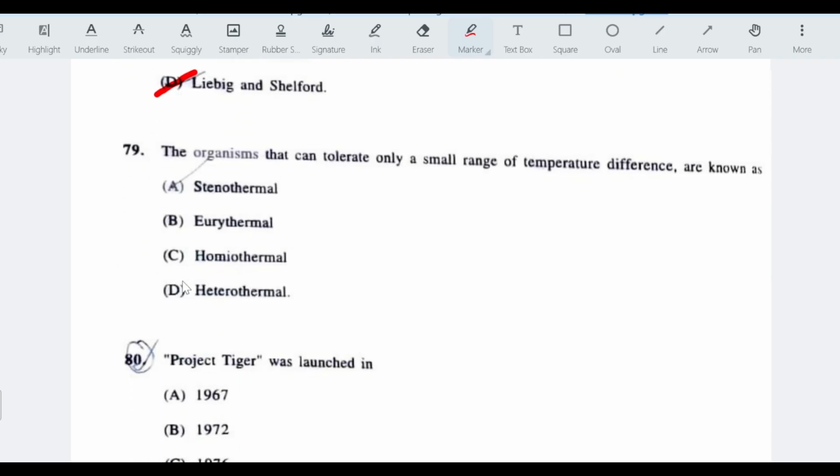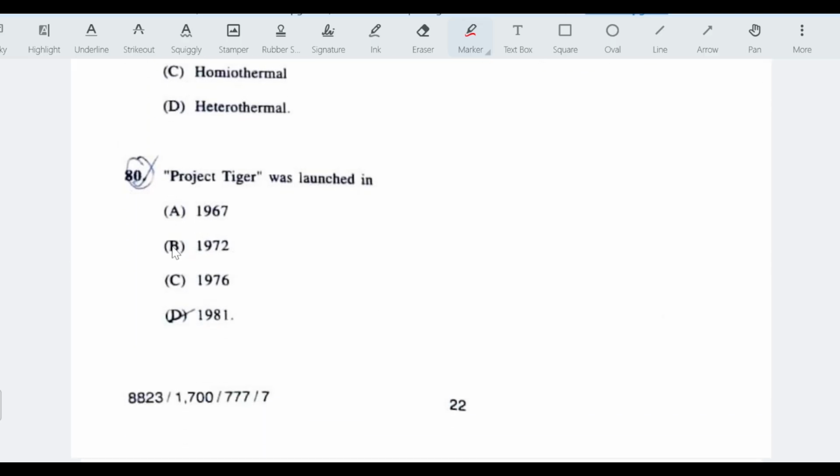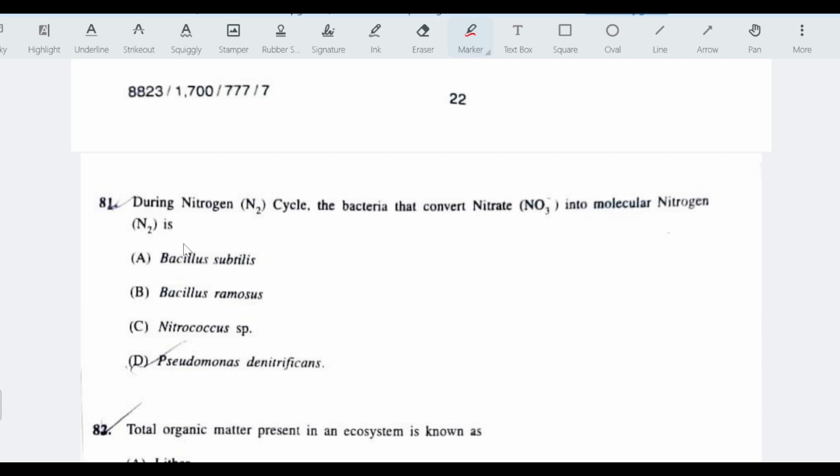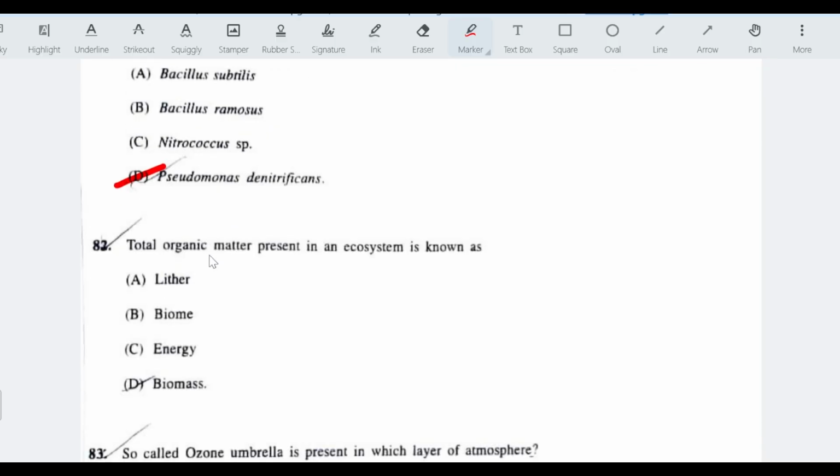The organisms that can tolerate only small range of temperature difference are known as stenothermal. Project Tiger was launched in the year 1972. During nitrogen cycle, the bacteria that converts nitrate into molecular nitrogen is Pseudomonas denitrificans. The total organic matter present in ecosystem is known as biomass.